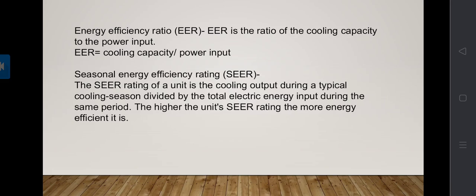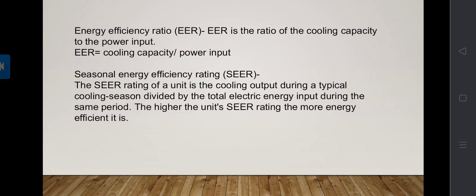then the energy efficiency ratio of the air conditioner can be calculated as follows. First we have to calculate the cooling capacity, that is the refrigeration capacity. If we take 1 ton of refrigeration, we have to convert it into watts: 1 ton of refrigeration is equal to 3517 watts, okay.